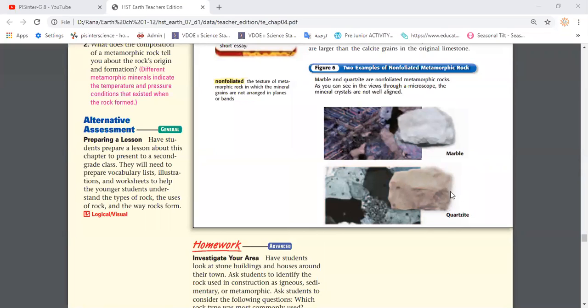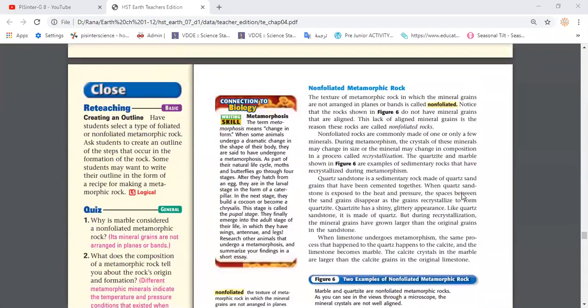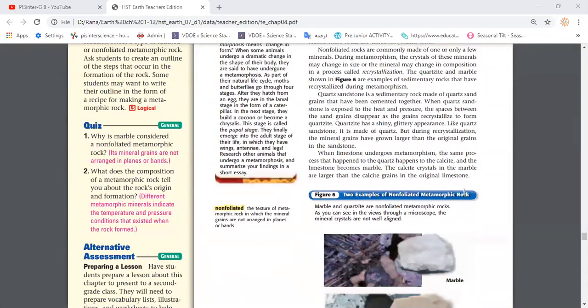So the idea of how quartzite is formed: it's quartzite, so we could expect it's made up of quartz. Good. So actually, quartzite is a metamorphic rock that is made of quartz sandstone. That means it's already made of quartz and sand grains. Both are sedimentary.